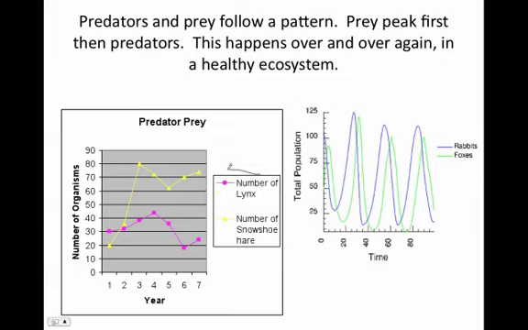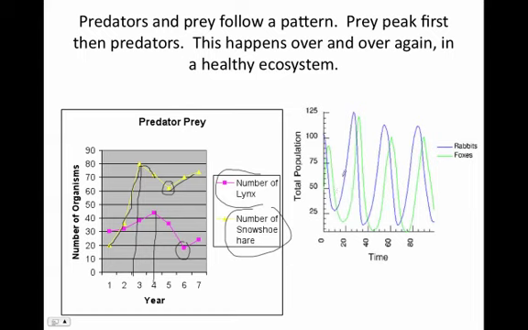Here's our prey, the number of lynx, and here's our predators, the number of snowshoe hare. And we've graphed the numbers of these organisms over time. And so the number of snowshoe hare peaks and then it starts to drop down and it reaches a peak somewhere around 2.5 years. And then the number of predators reaches a peak somewhere around 4 years. And then it starts to drop down and it reaches a valley. The number of prey reach a valley and then they start to go up again.